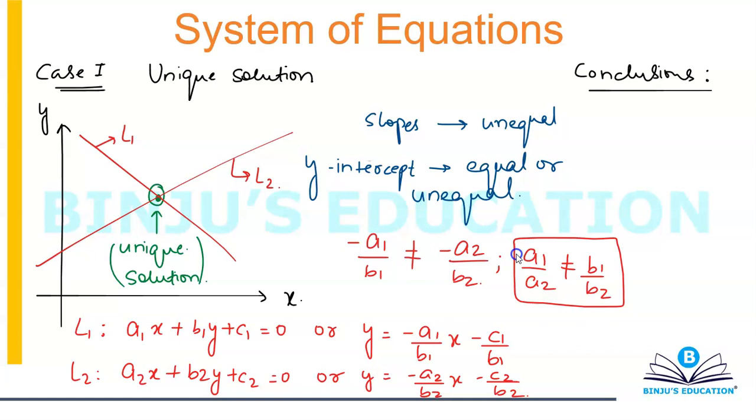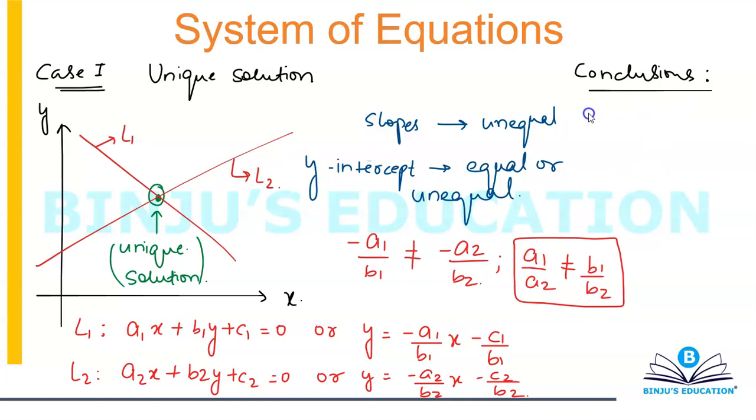So this is the conclusion. You have to remember that set. They will not ask you the proof of why, for unique solution, a1 over a2 is not equal to b1 over b2. No, they'll simply give you in the question that for the system of equations we have no solutions. What can you comment regarding a1 or b1, or whatever the equation is? This is all that you need to remember.